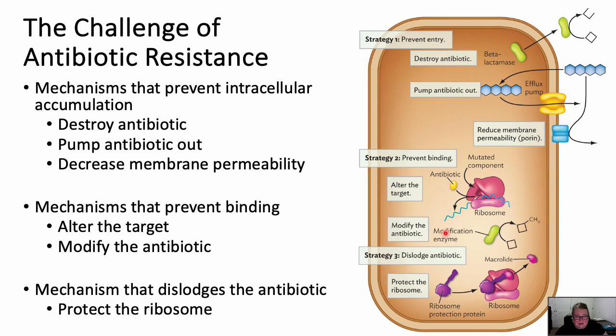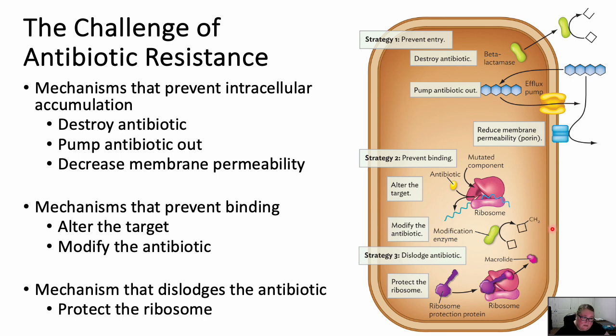Okay, and then second is if we want to prevent it from binding, we need to change the antibiotic shape in order for it not to work. Okay, so we're going to have an enzyme that can recognize these antibiotics, and what they're going to do is they're going to take them and add something like a methyl group. Okay, guys, this is the chemist in Miss Harker. This should be a CH3, not a CH2. Okay, so they're going to add a methyl group, and it's no longer going to be able to bind to its target. Okay, so this is an example of modifying the antibiotic.